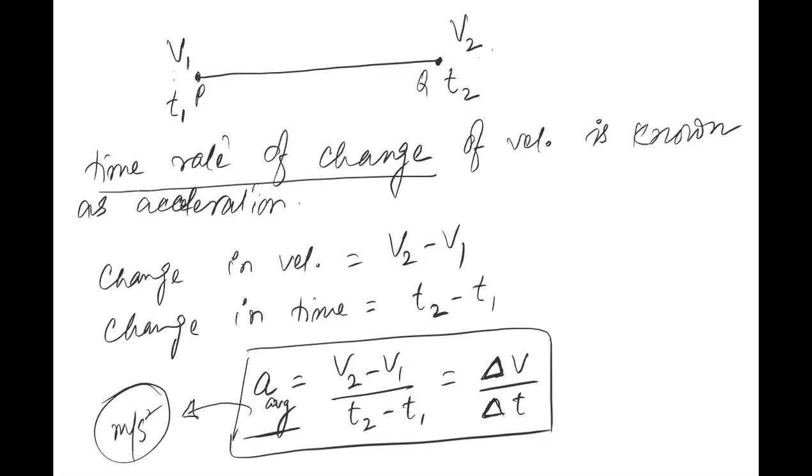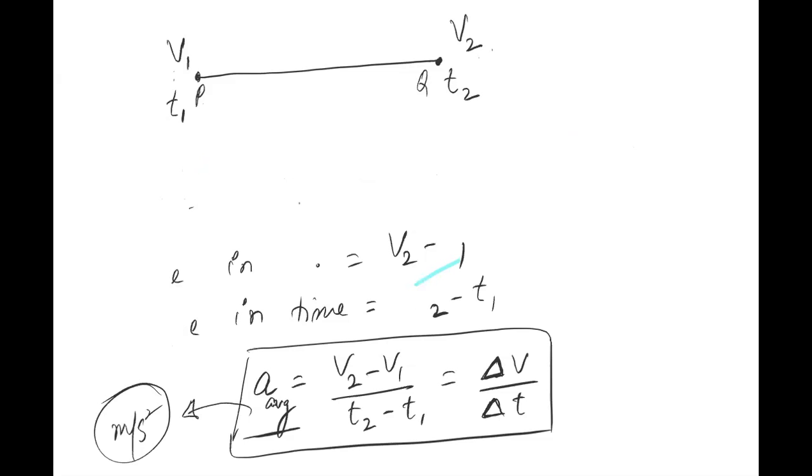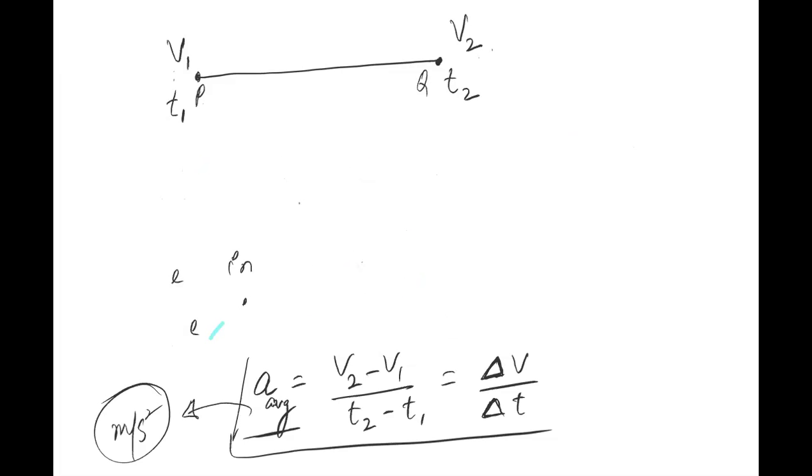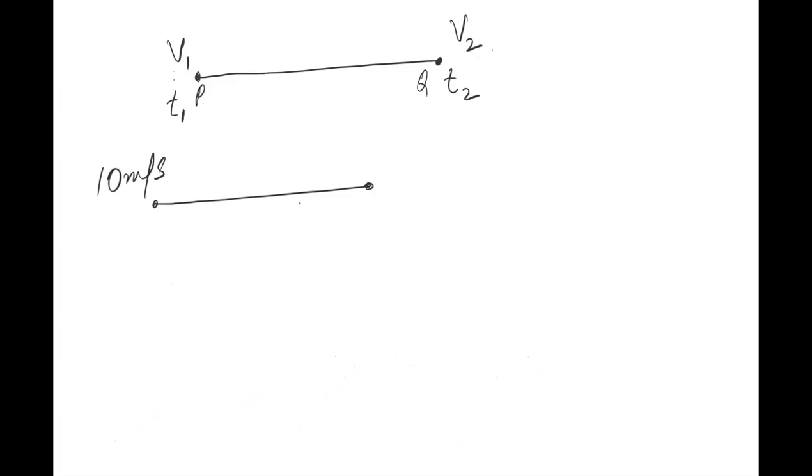Yes sir. Okay. Now listen, sir. The final velocity, which is v2, can either be greater than the initial velocity or it can even be less than that of the initial velocity. Both things can happen. For example, let's say my initial velocity was 10 meter per second and after some time it became 20 meter per second.